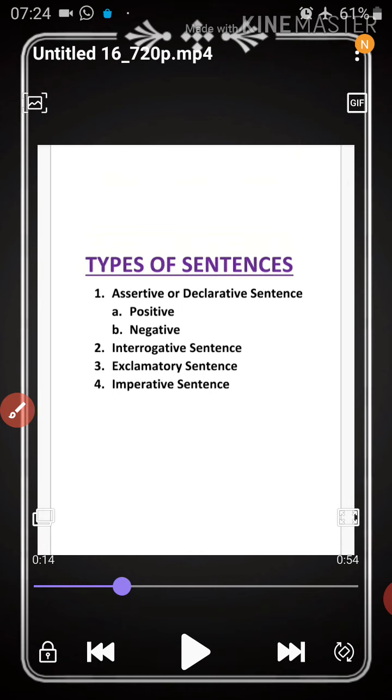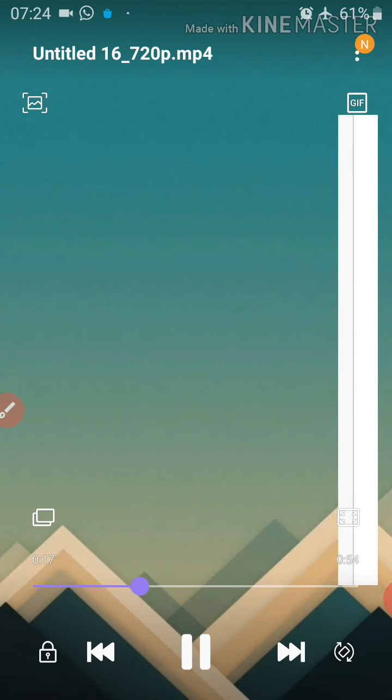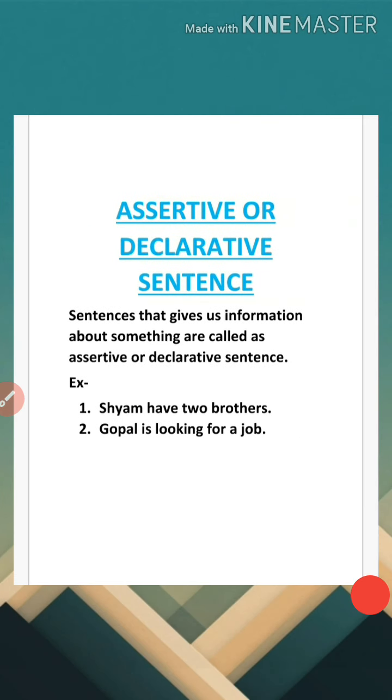Assertive or declarative, interrogative, exclamatory, imperative. Now first of all we'll study what is an assertive or declarative sentence. An assertive or declarative sentence that gives us information about something is called an assertive or declarative sentence. So what does an assertive sentence do?